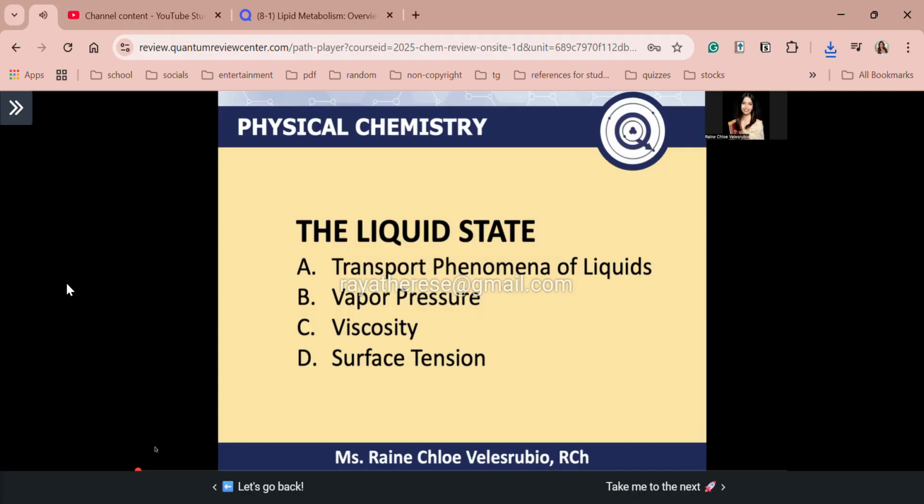Liquid state. Okay, so kanina we had gaseous state, right? And then ngayon, liquid state. Okay? Now guys, bakit natin to discuss first? So after liquid state, guys, we will be having properties of simple mixtures. So syempre, yung mga individual gases muna, liquids muna, bago tayo mag-delve into our mixtures and phase equilibria. Okay? Let's understand each phase of matter first before we begin discussing the mixtures. So for today, we'll be discussing transport phenomena of liquids, vapor pressure, viscosity, and surface tension.